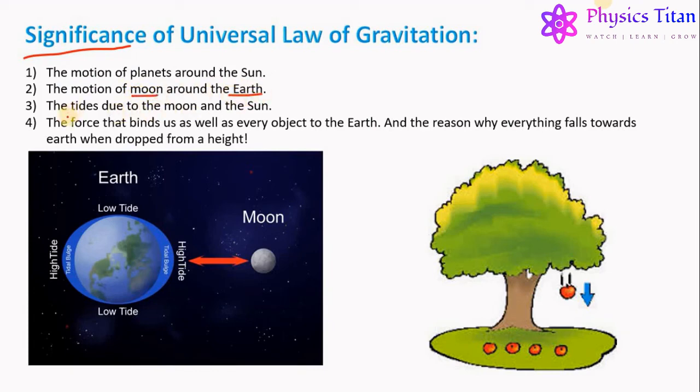It also explains the formation of tides due to the moon and the sun. So in this picture, there is a formation of high tide in the coastal areas in front of the moon, whereas there is a formation of low tide above and below the moon. This law also gives the force that binds us as well as every object to the earth, and the reason why everything falls towards earth when dropped from a height.